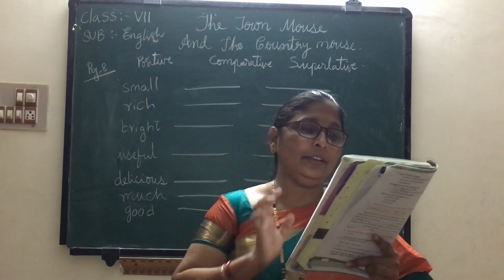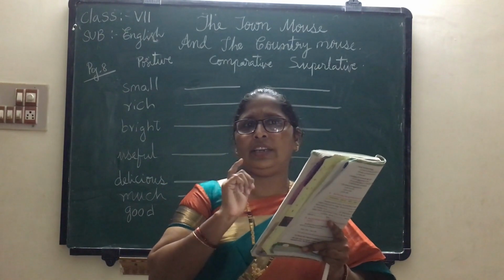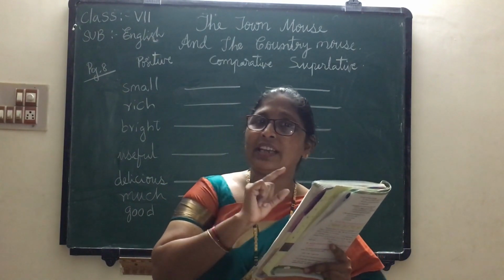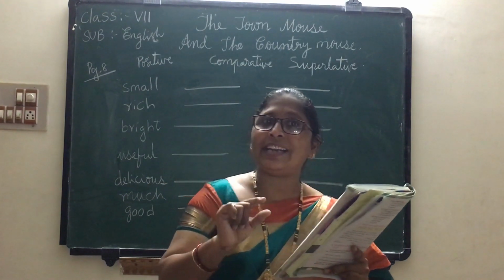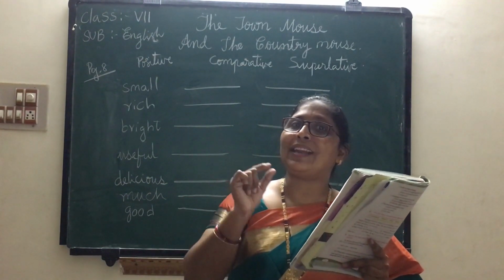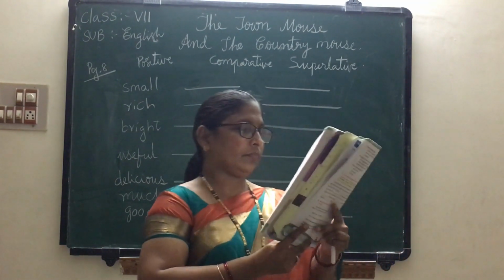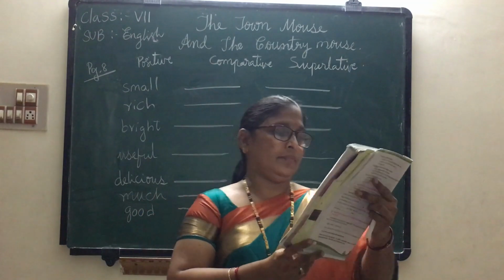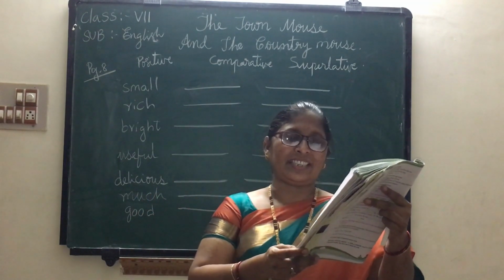See here, downside: positive degree, comparative degree, superlative degree. In the positive degree, there is no comparison with any other. In the comparative degree, we compare a noun with two. In the superlative degree, we compare three or more. See here, the first one: dark, darker, darkest, given on page number 9.